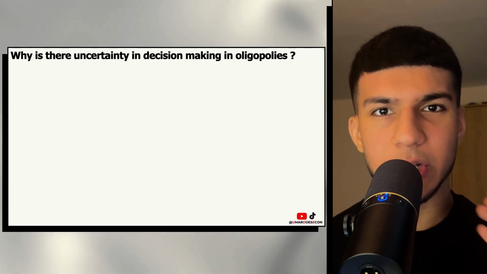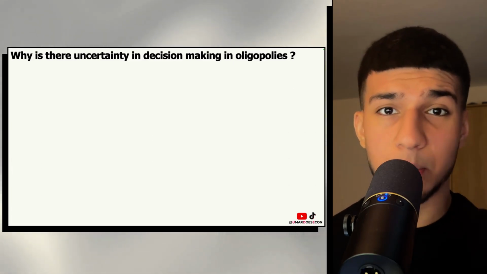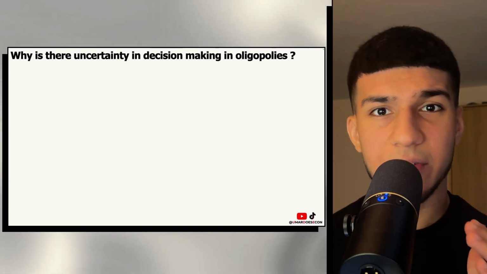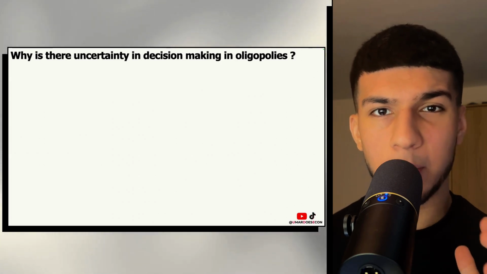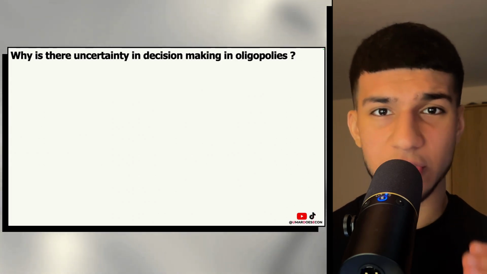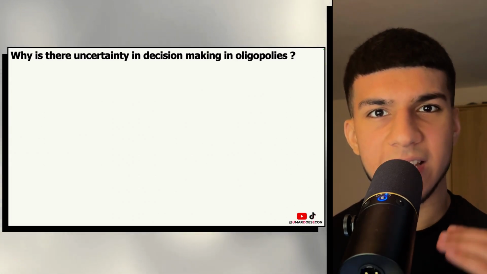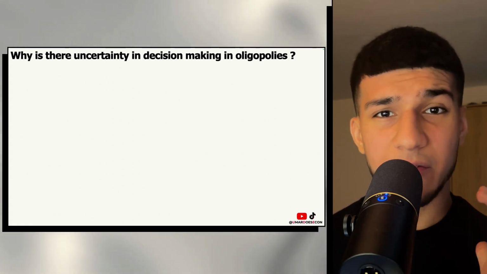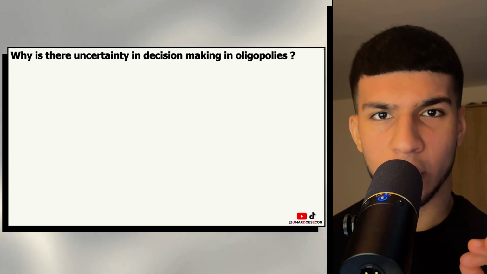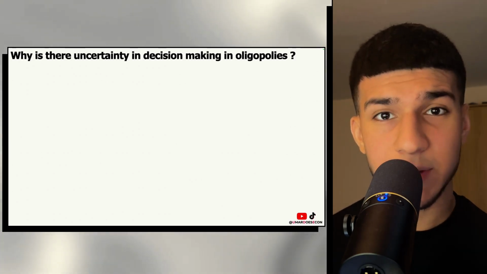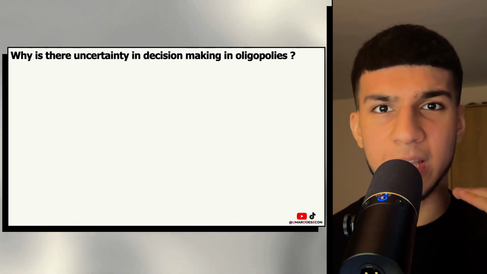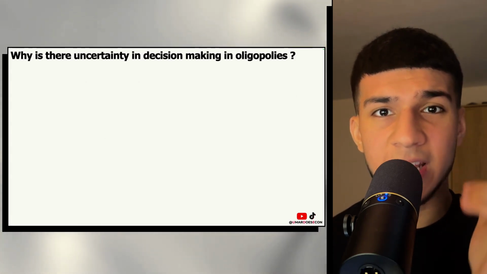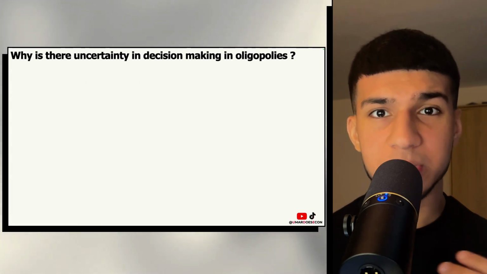A normal assumption would be that both firms, since the price of raw materials has increased, would both increase prices. However, in reality, due to the oligopolistic nature of these firms, this does not happen. If Pepsi decides to increase their price in line with the increased price of raw materials, they have absolutely no idea if Coca-Cola will do the same. And as explained in the previous video, if Coca-Cola keeps a low price compared to Pepsi's high price, Pepsi will lose out significantly on quantity demanded, and therefore lose out on revenue.